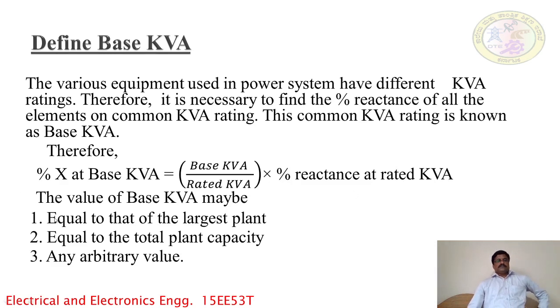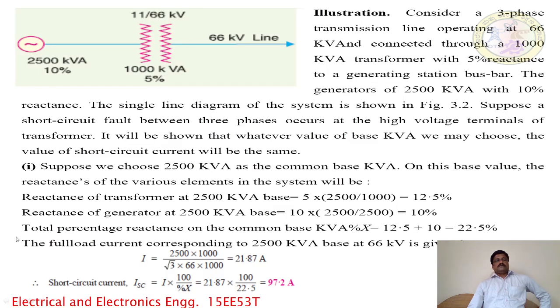Usually, the value of base kVA depends upon the largest plant of the power system, and is equal to the total plant capacity or any arbitrary value in the power system. So next, I will take an example for discussion and illustration.